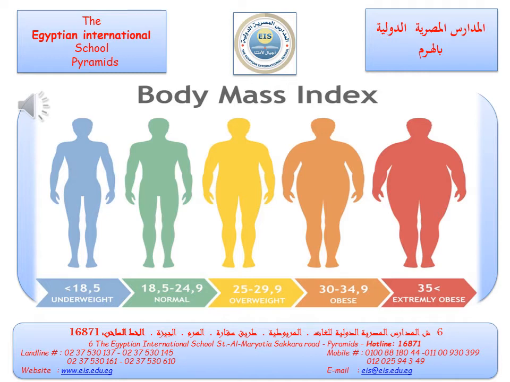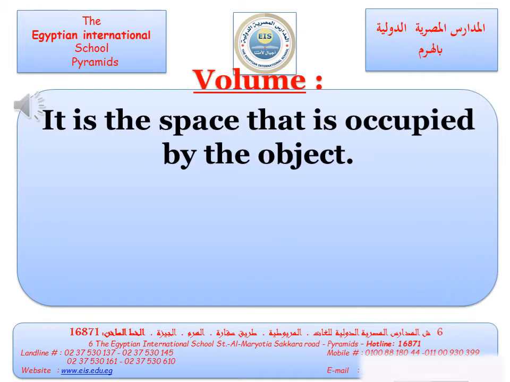Number 3 has more matter than number 2 and number 1. That means he has more mass than number 2 and number 1. Number 5 has the largest amount of matter compared to the previous persons. That means he has the largest mass.